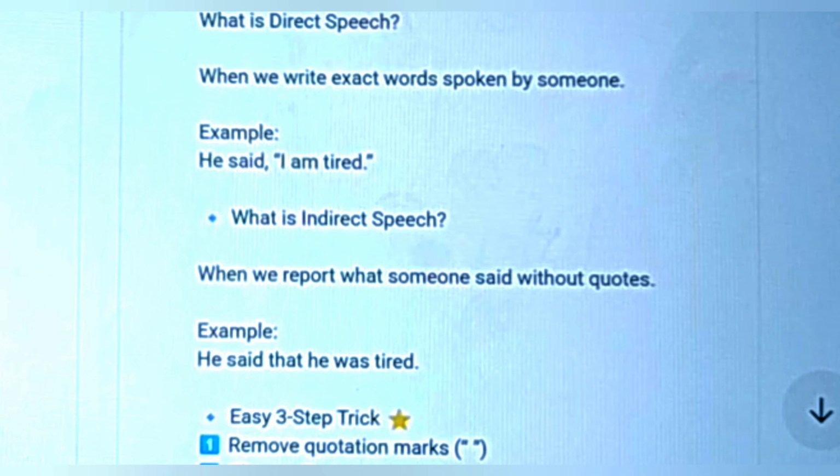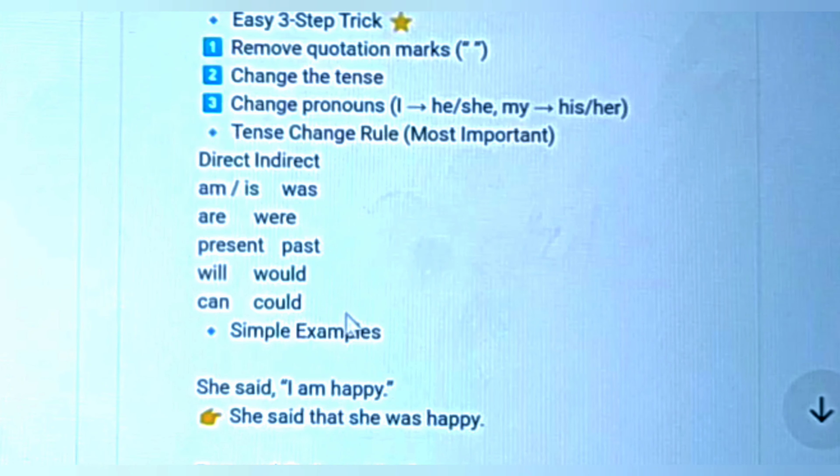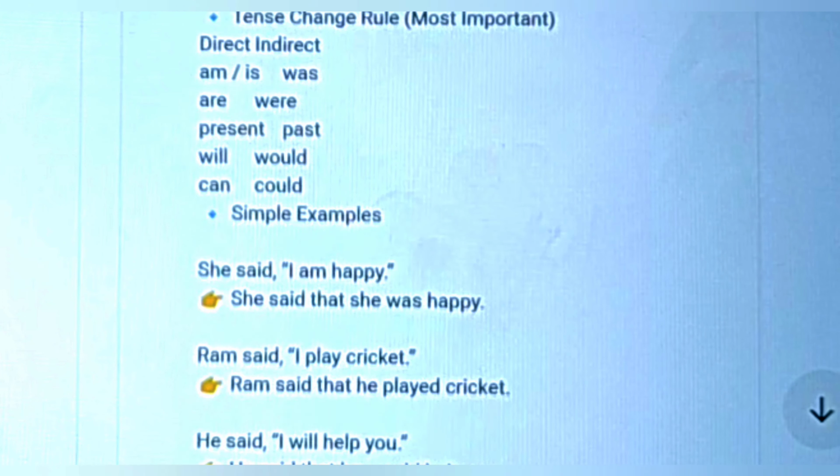Let's have a three-step trick here: remove the quotation mark, change the tense, and change the pronouns, he, she, my changing to his, her. The tense changing rule is most important here. From direct to indirect: am and is change to was, are changes to were, present changes to past, will changes to would, can changes to could. A simple example: she said, "I'm happy." It will change to: she said that she was happy.